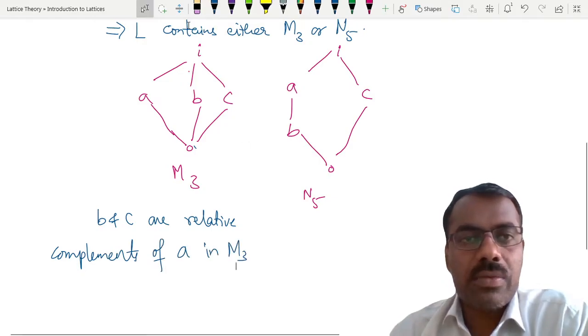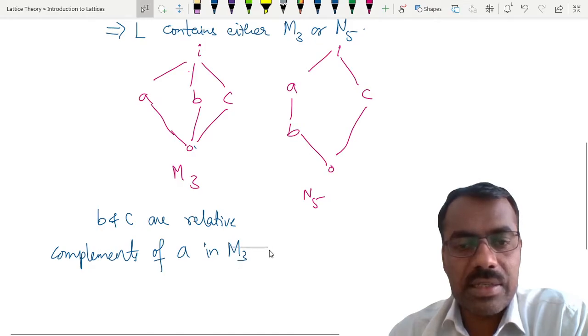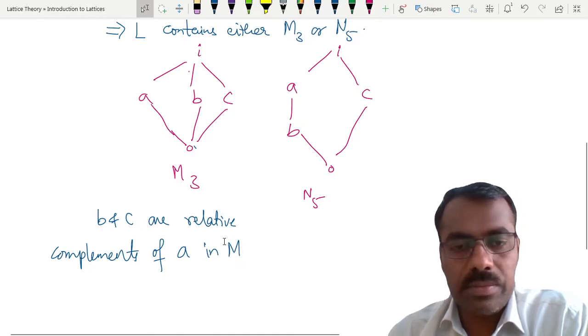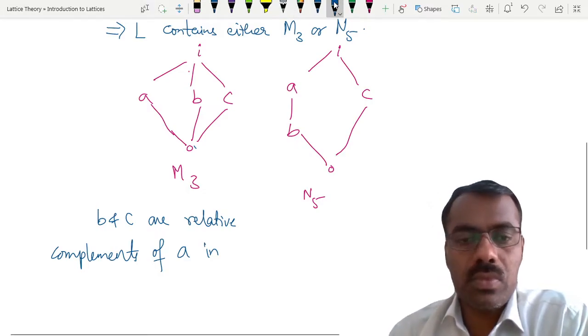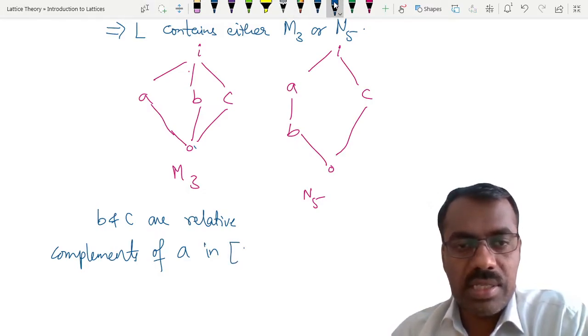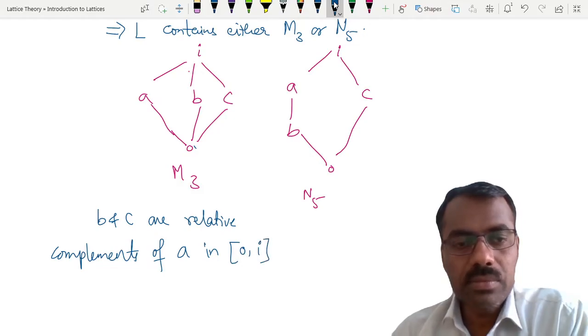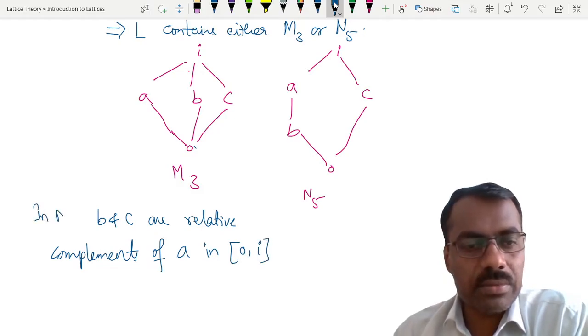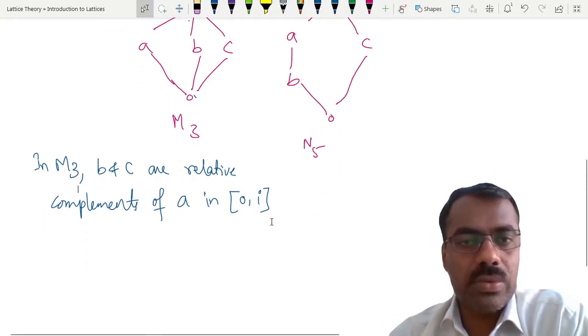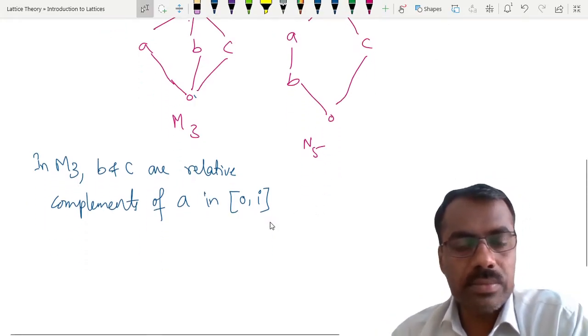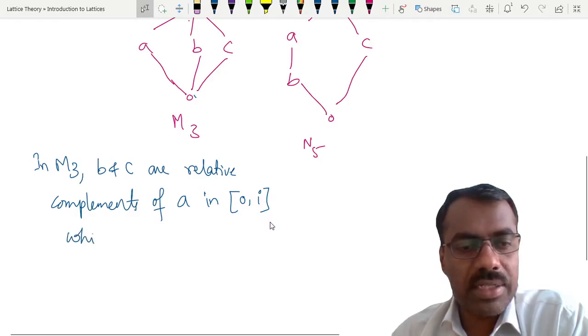Of course, we will write this in the interval O comma I. So in M3, B and C are relative complements of A in OI, which is a contradiction.